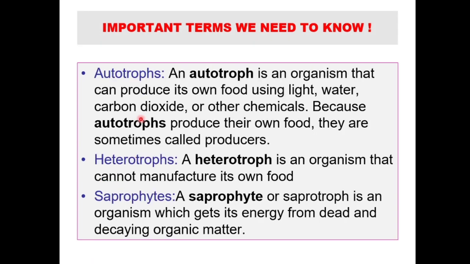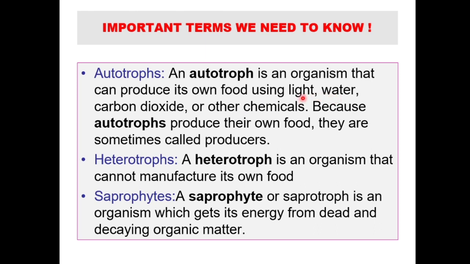Some more important terms. Another important term is autotroph. What does autotroph mean? The word auto means something that happens without any intervention. That's what we call automatic, right? So autotroph means those kind of organisms which can produce their own food using light, water, carbon dioxide. So you should understand what process we are talking about. We are actually talking about photosynthesis, right?